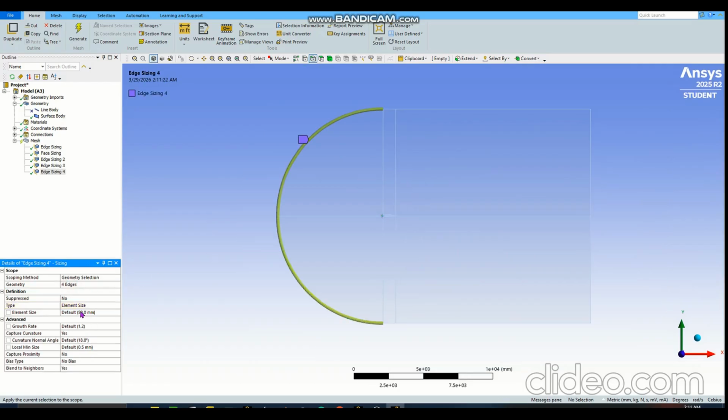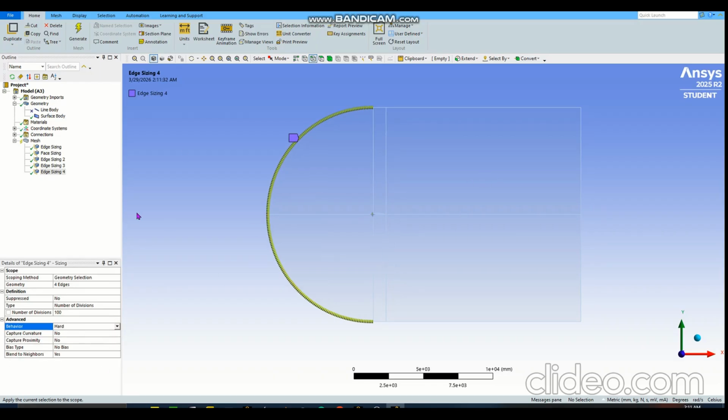Hit apply. And this should be number of divisions. 100 divisions is more than enough for these parts. Capture curvature again no, and the behavior should be hard. I'm not distorting 2 different bodies, like I'm not distorting vertical and horizontal in the same bias case. That's the reason I can choose hard. It's not that simple, but kind of like that.